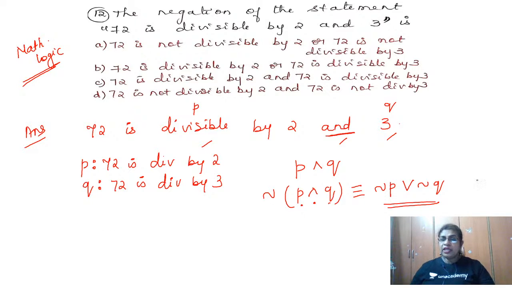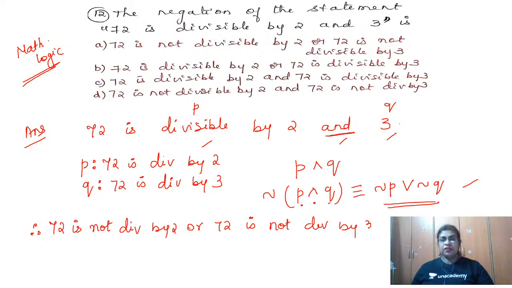So therefore look at this and tell me your answer now. Your answer will become negation P. 72 is divisible by 2 I have written. If you're saying negation, if you're saying no, then you should tell me 72 is not divisible. So the negation of P is 72 is not divisible by 2, or, with the V sign, 72 is not divisible by 3. So which option does this match? A option is satisfied.